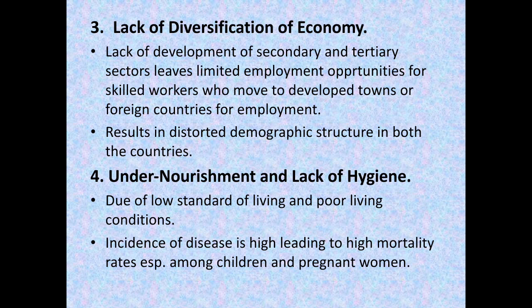So this results in a distorted demographic structure in both the countries because of migration and emigration. Both the countries suffer the distorted demographic structure. Fourth, we have undernourishment and lack of hygiene due to low standard of living and poor living conditions. So the incidence of disease is high, leading to high mortality rates, especially among children and pregnant women.